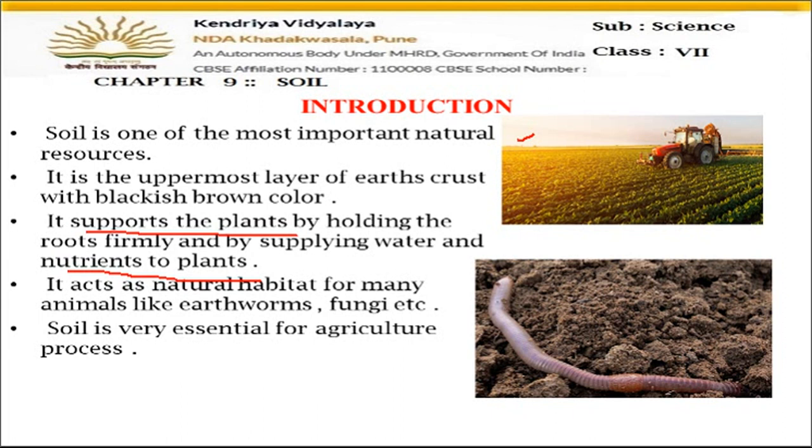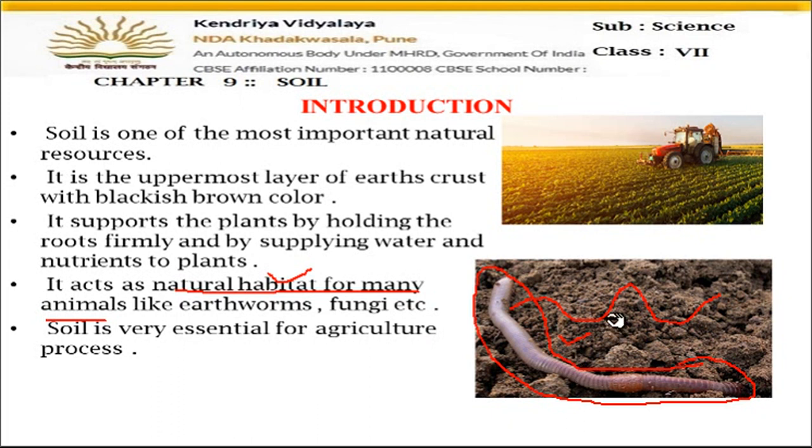Then this soil also acts as a natural habitat for many animals. Habitat means living place. So this soil is a living place for many of the animals. Many insects, many small animals live in the soil. You can see a picture here of an earthworm. This earthworm lives in the soil, and it is called the friend of the farmer, because when it moves in the soil, it makes the soil loose. It goes inside, then it comes out, it goes inside and comes out. So it keeps the soil loose.